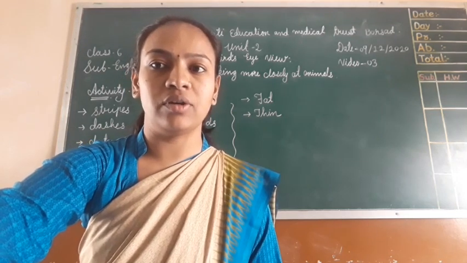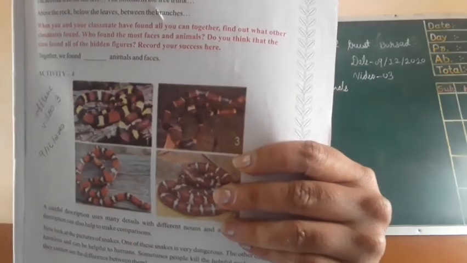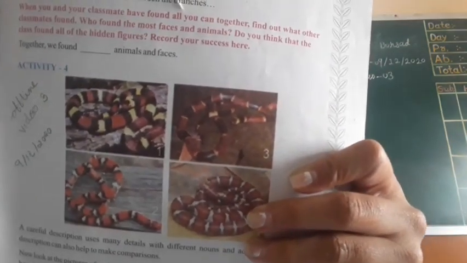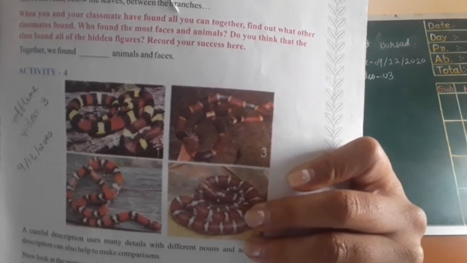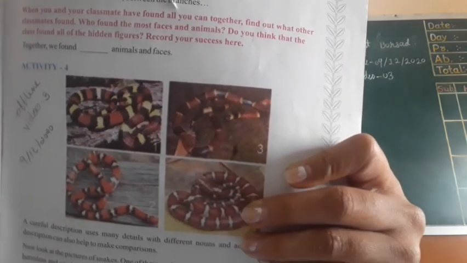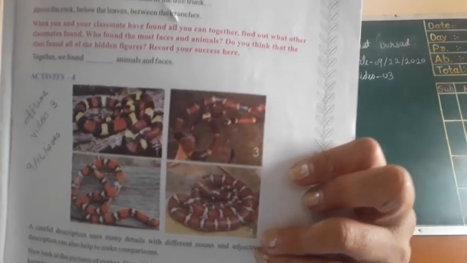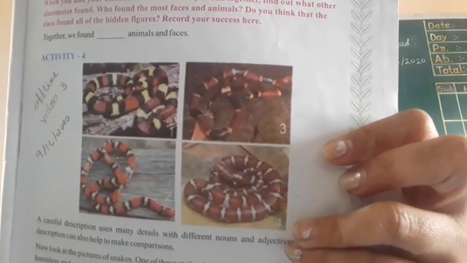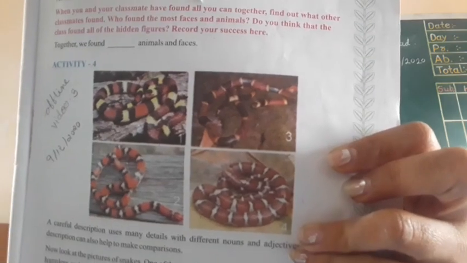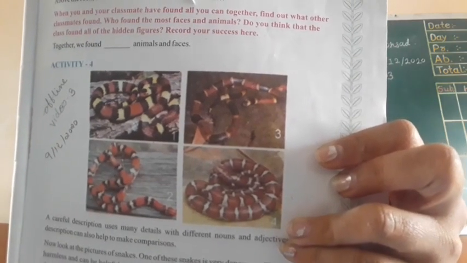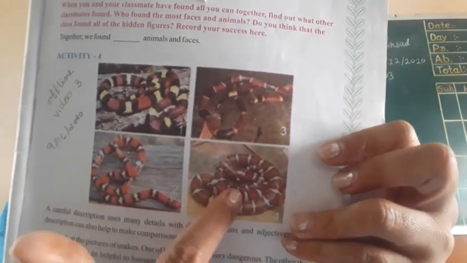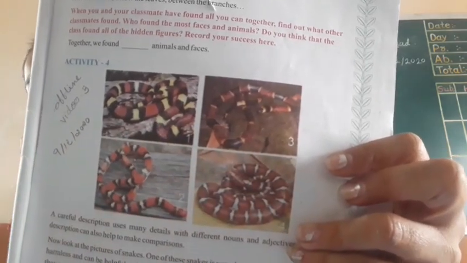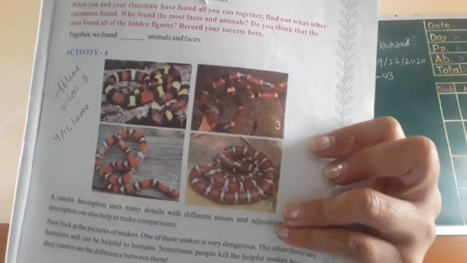Let me show you the snakes first. See all of you, these are four different types of snakes given to us: 1, 2, 3 and 4.